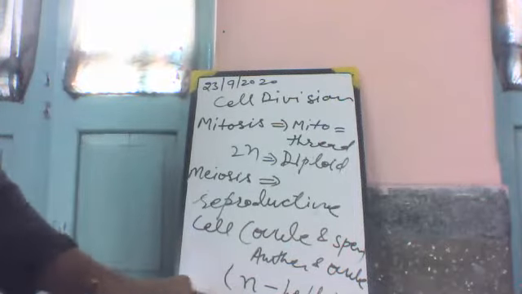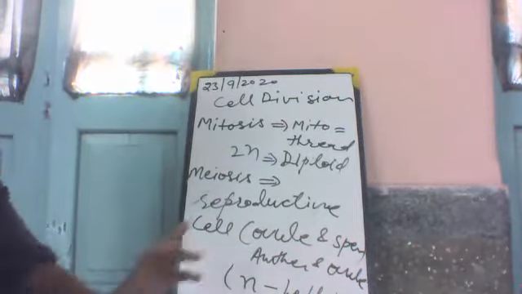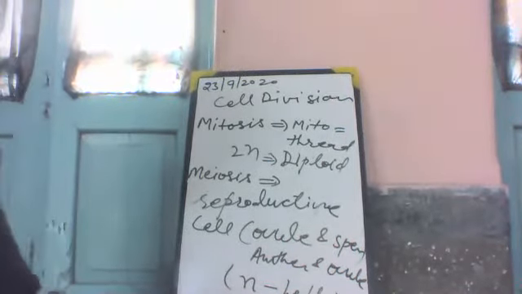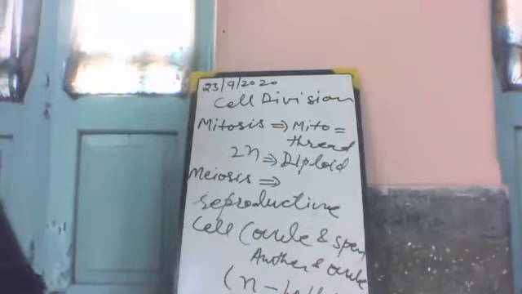The chromosomes are haploid in nature; they are not in pairs. In mitosis, the same number of chromosomes is maintained in the daughter cell at each cell division.